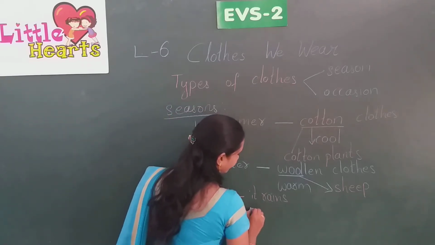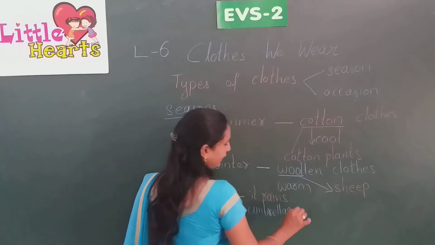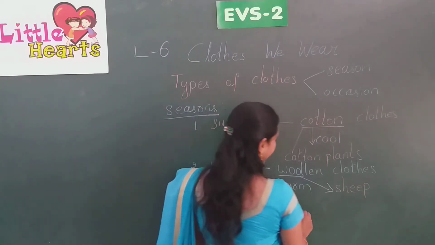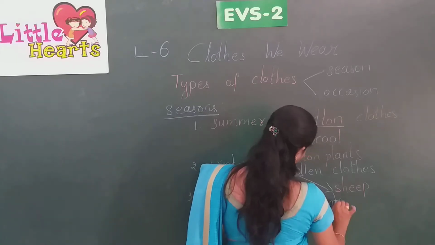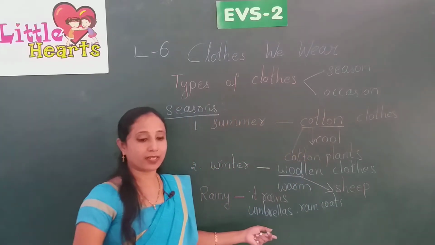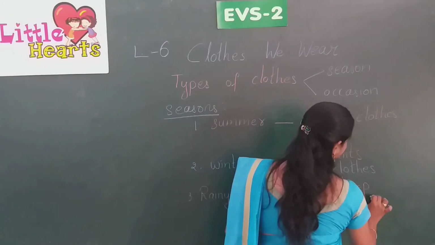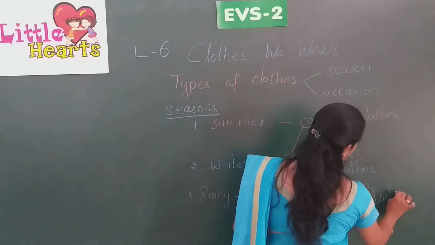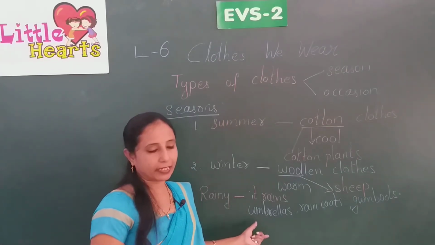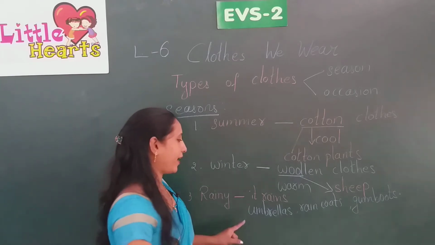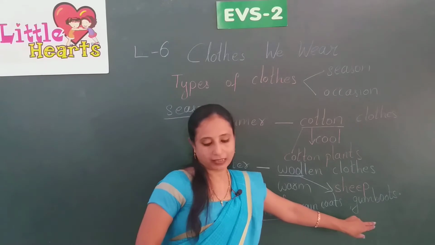We use umbrellas, raincoats, and gumboots. Why do we use all these things? They protect us from rain.